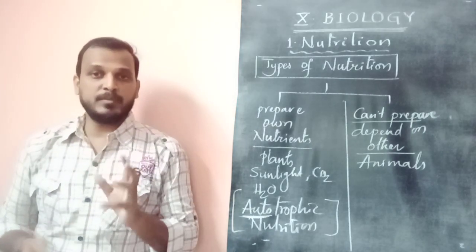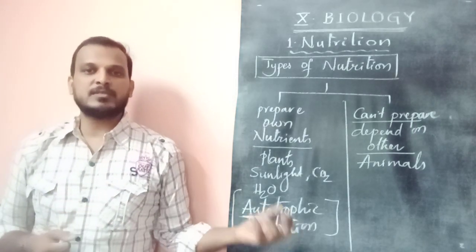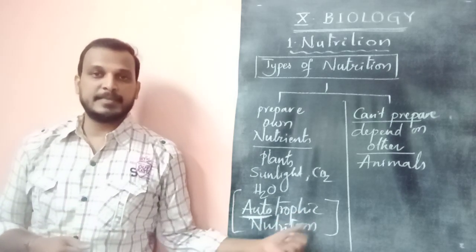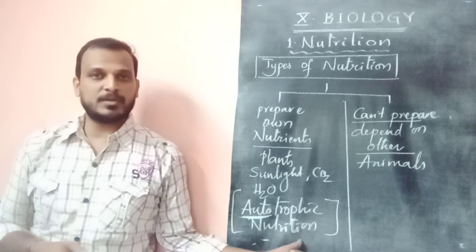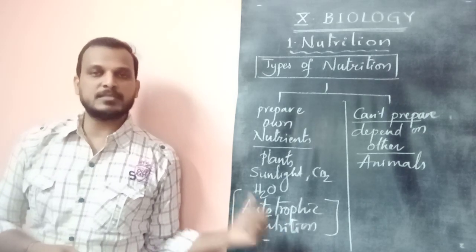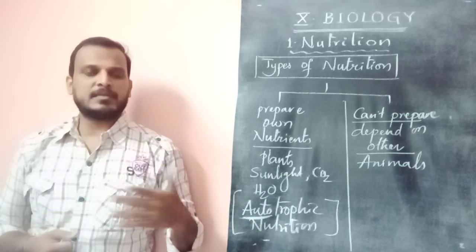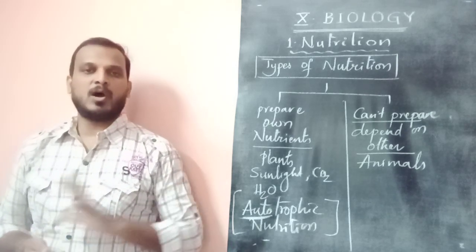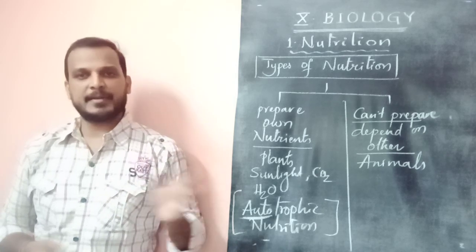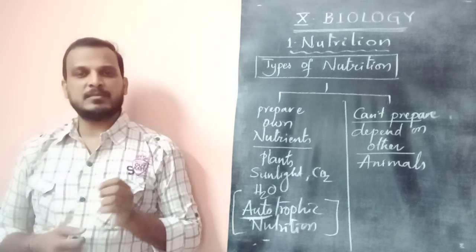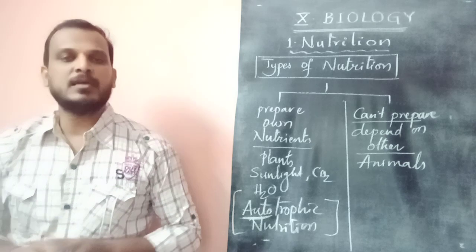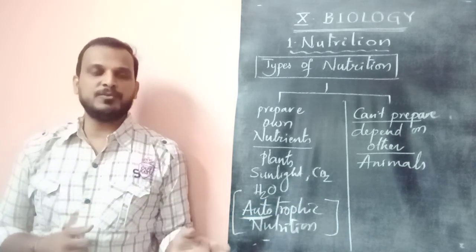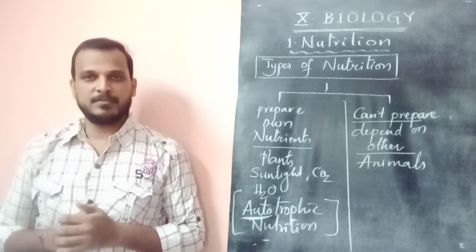Auto means self. Trophism means getting nutrition. They get nutrients to supply to the body by themselves, called auto. Anything that runs by itself is called automatic. Automobile, automatic, anything. Auto in science means self. So autotrophic nutrition is the kind of nutrition which is possible by itself.